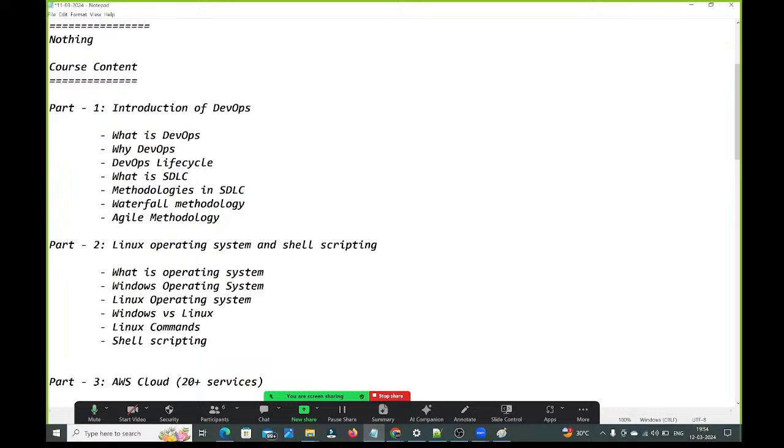Then coming to Python scripting, as I told, I will cover it on weekends, guys. Next, to complete the AWS cloud we need almost 40 hours, excluding Terraform and Ansible. On Terraform alone we are going to spend almost 8 days, and on Ansible 1 week. Terraform and Ansible together, almost 12 to 13 days are required. Then DevOps tools, guys, 45 days are required for the DevOps tools also.